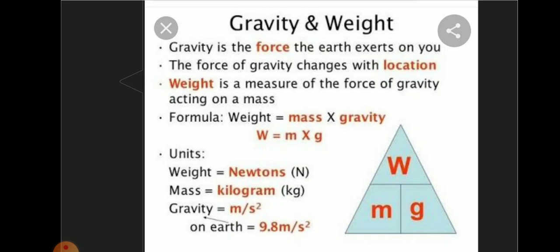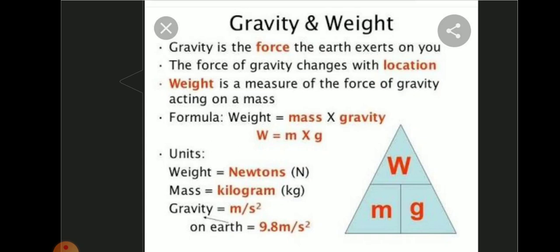Now let us do one problem. Supposing a person whose mass is 60 kilogram stands on the surface of the earth, his weight would be 588 Newton. I have calculated the answer. You find out the formula and do it by yourself. So what will you do? What is the mass given in this problem? M is equal to 60 kilogram.